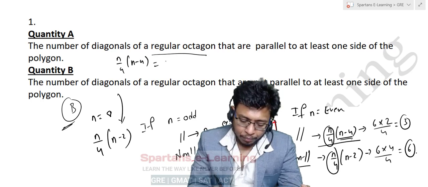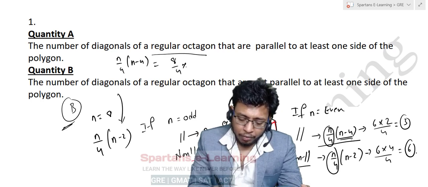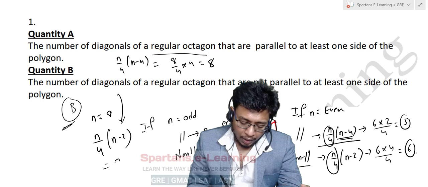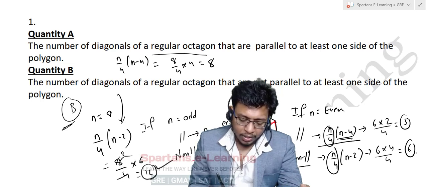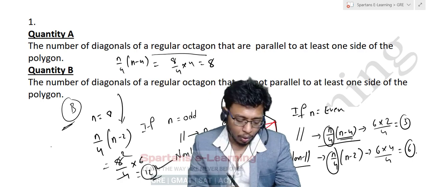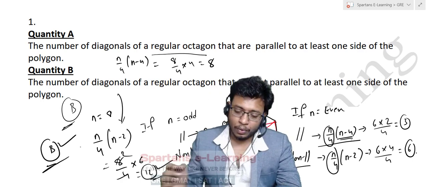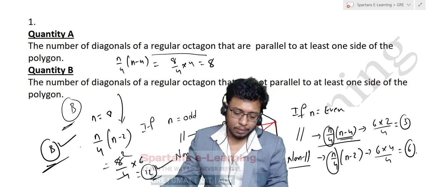Now see this, n is 8, 8 by 4 into 4, it will be 8 here, and for the other, 8 by 4 into 6, this will become 12 here. So obviously quantity B is greater than quantity A. That's it, right? Now let's solve our second question.